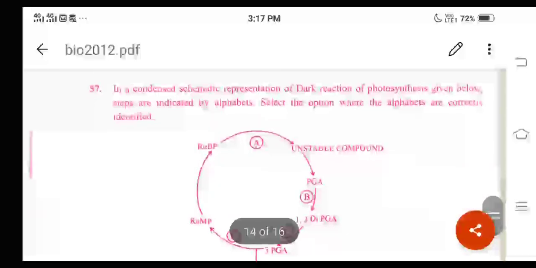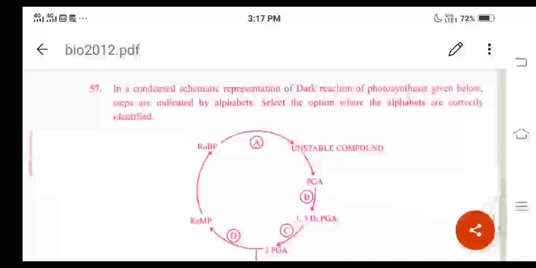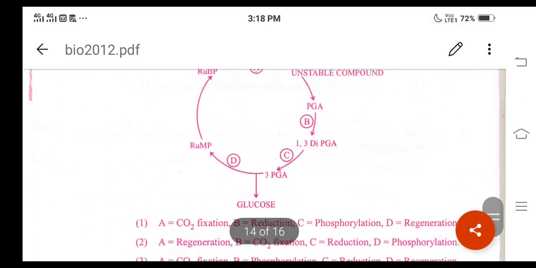Okay, then go for the next question, 57, and this is the schematic representation. In a condensed schematic representation of the dark reaction of photosynthesis given below, steps are indicated by alphabets. Select the option where the alphabets are correctly identified. Okay, and this is nothing but the dark reaction, or you can call it the Calvin cycle, right? And for question number 57, option 3 is the correct answer.